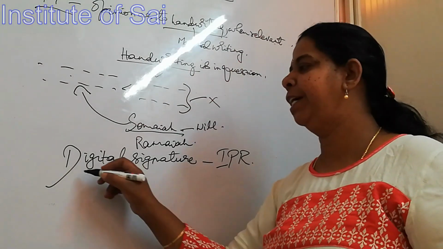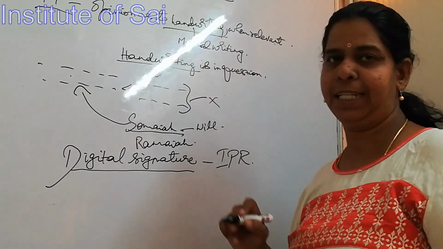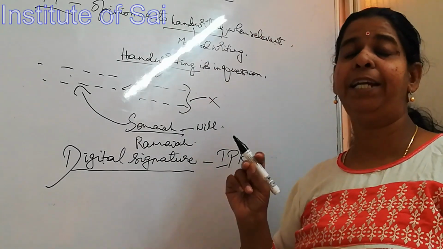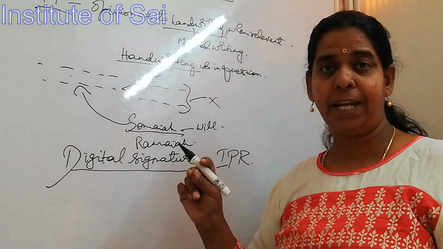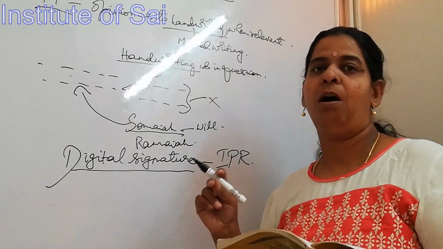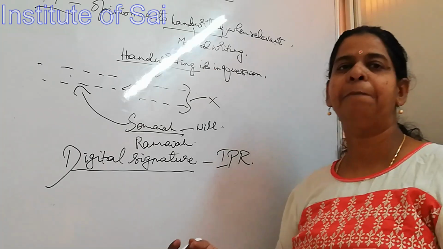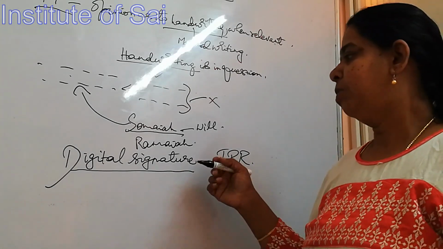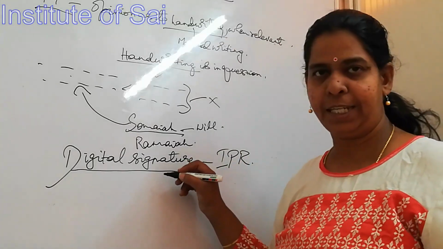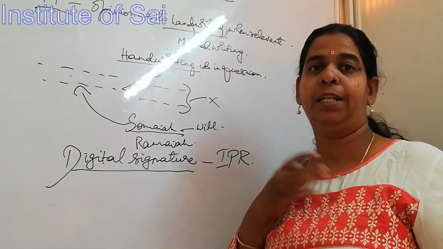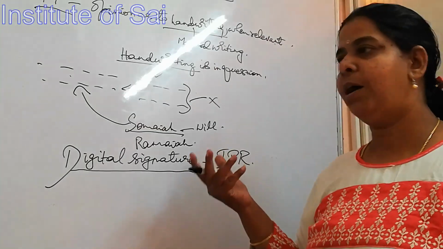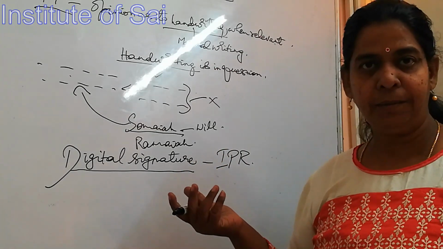So, when we are talking about this, we know what is digital signature. That the signature which is being used in the electronic media after getting permission or after getting the license from the certifying authority. That is what is digital signature. So when anyone puts a digital signature, we should know whether the digital signature is of that person or not. Now how are we going to know about it?